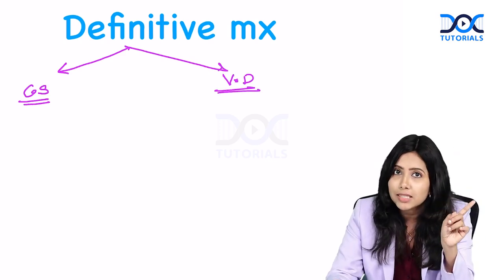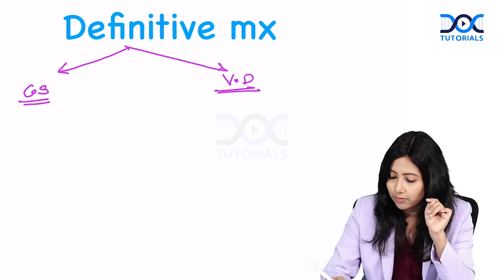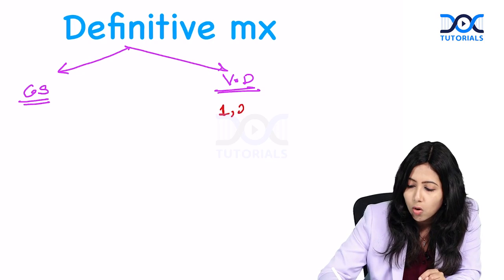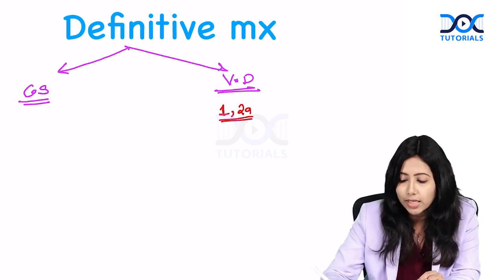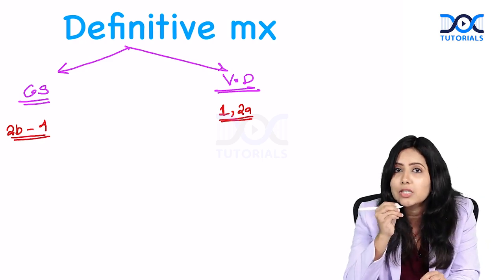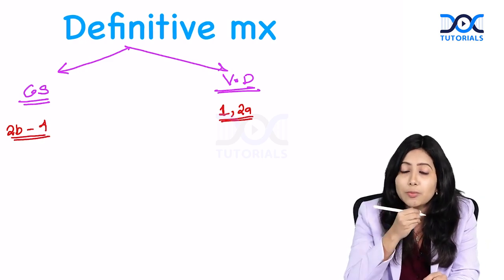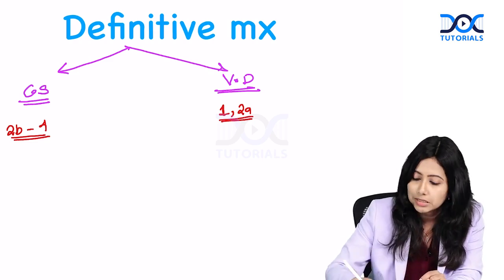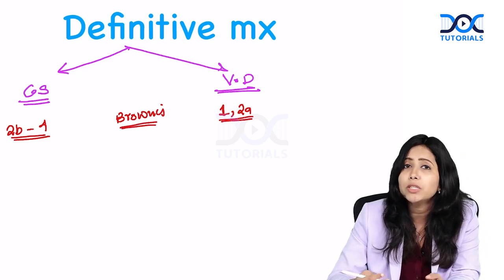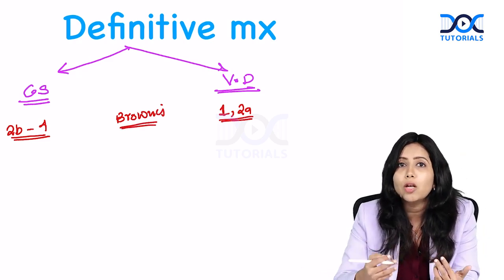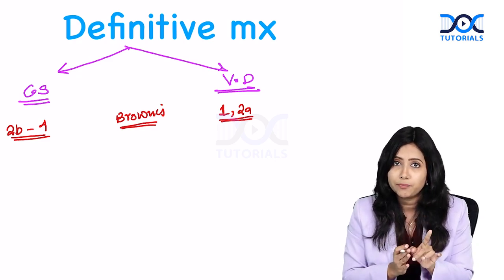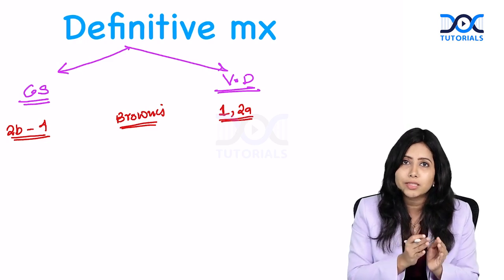As per the previous classification, we go for a vaginal delivery in case of a placenta previa which is either 1 or 2A. From 2B to 4, that is the major placenta previa which I told you about, in that we go for cesarean section. This is as per the older Brown's classification. Alright. As per the newer classification, when there is a low-lying placenta, that is, it is within 2 cm of the internal os, but it is not within 1 cm.